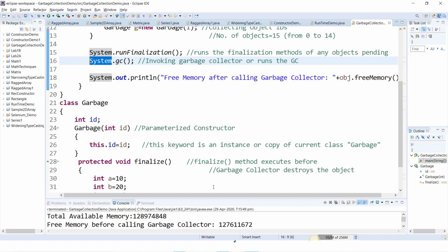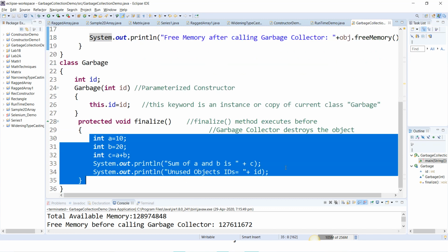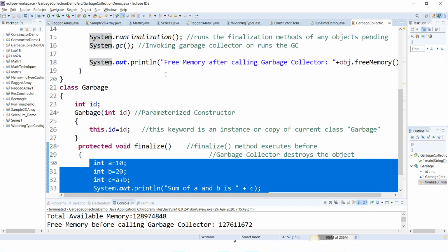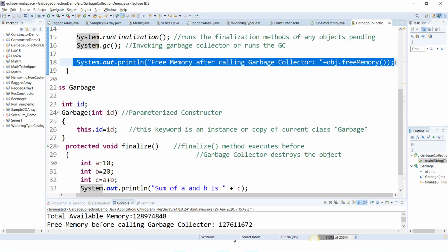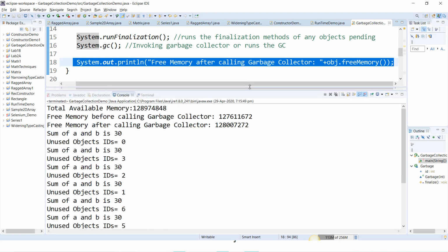So now it will first print. This particular finalize method will get executed. Very important: the instructions inside the finalize method will get executed only after it executes this particular instruction. Then only it will go and execute the finalize method.